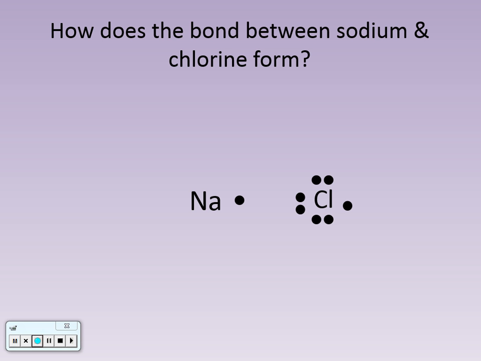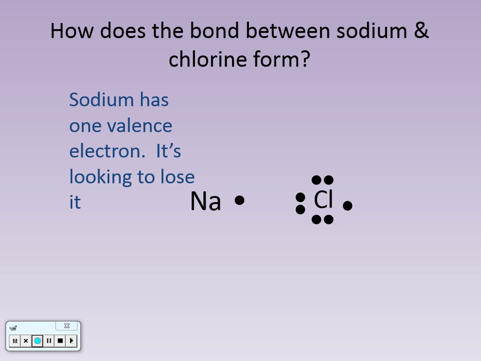Okay? So, I've started off, and I've drawn for you 2 Lewis structures. The Lewis structure for sodium and the Lewis structure for chlorine. Are we good with how those Lewis structures came about? Right. Sodium, being in group 1, has 1 valence electron, so I gave it 1 dot. Chlorine, being in group 17, halogens, I gave it 7 dots. Okay? Julia, what's going to happen here? What is sodium looking to do with that 1 electron? Lose its electron, right? What is chlorine looking to do with its 7 electrons? Gain an electron, right? So this is a pretty convenient situation for these 2 atoms, right?